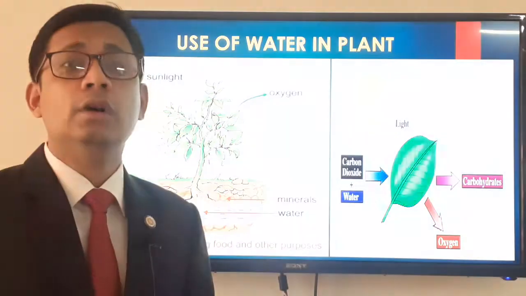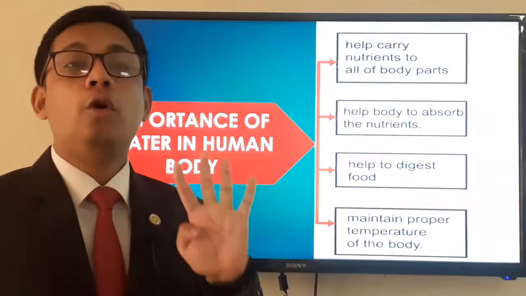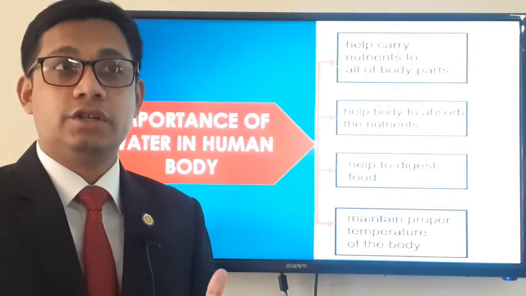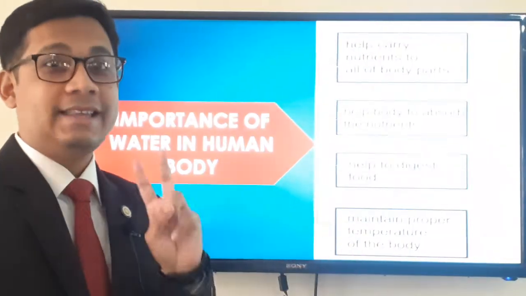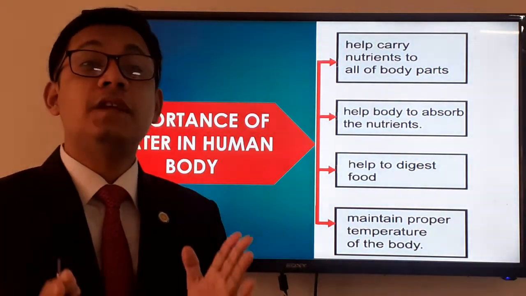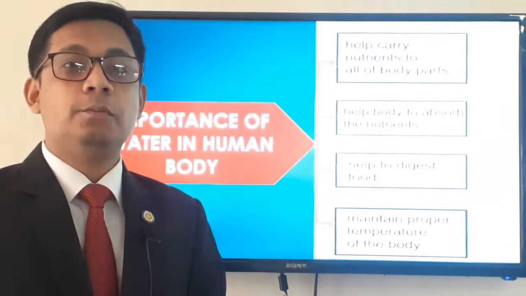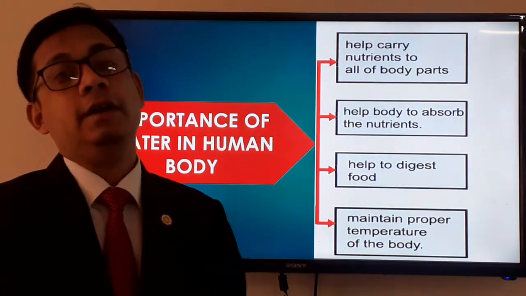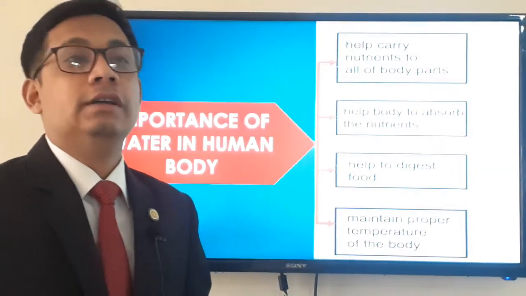Now we will go forward to the importance of water in animals' body. Okay, dear students, look, the importance of water in the human body. There are four very important functions of water in the human body. What are those? It helps carry nutrients to all of the body parts. The second one is it helps the body absorb the nutrients. Third, it helps to digest food, and the fourth one, one of the most important, is to maintain the proper temperature of the body. In our previous lecture we also discussed it, so I am recalling this for your betterment.